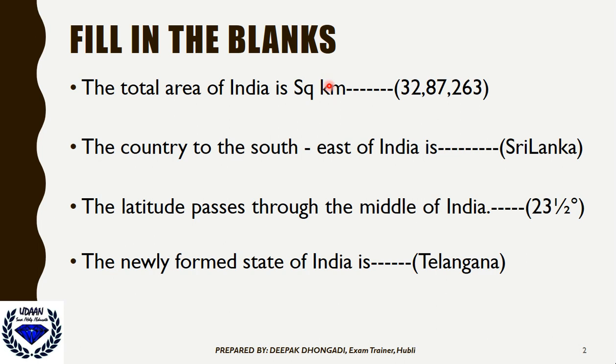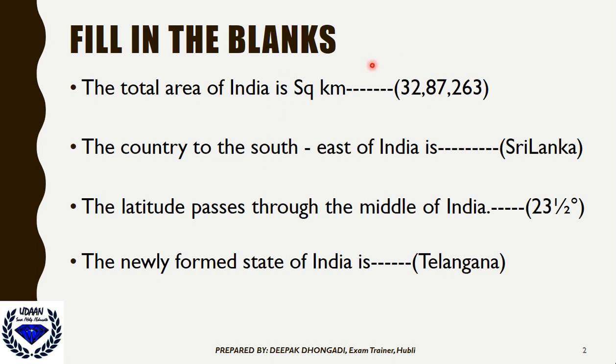This chapter is a 1 mark question. You will get a direct question from it. No 2 mark questions are expected, but if they are, we'll discuss them over time. So, fill in the blanks we'll discuss. The total area of India is 32 lakh 87,263 square kilometers. That means this is the total.